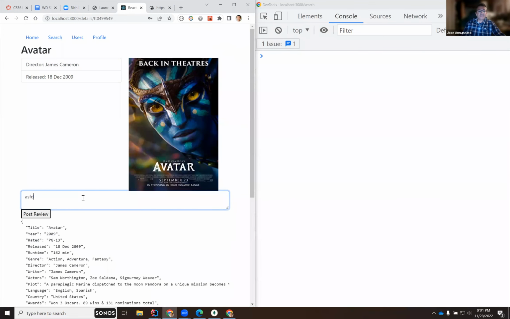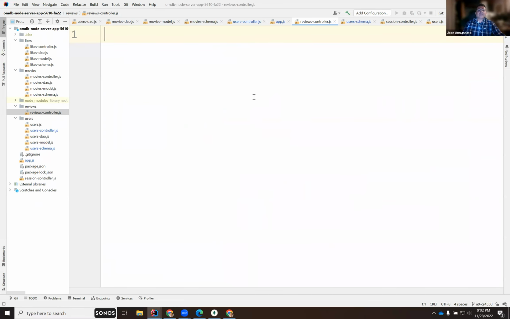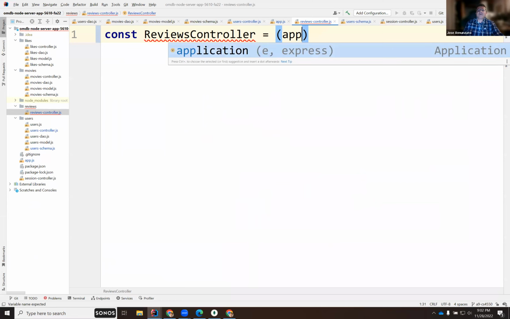So the server is complaining that there's nothing mapped to this. There's nothing mapped to that, giving you a 404. Okay, so let's go to the server. Let's create a controller for the reviews, right? So this will be const reviews controller. It accepts the app.